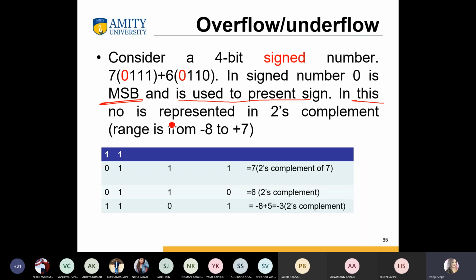In this number representation, the 2's complement range is from -8 to +7. Right? So in such a condition, we can say this is our overflow condition.